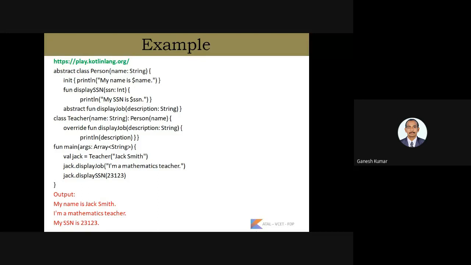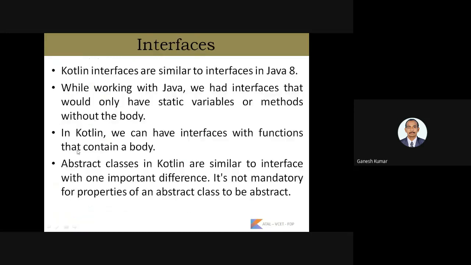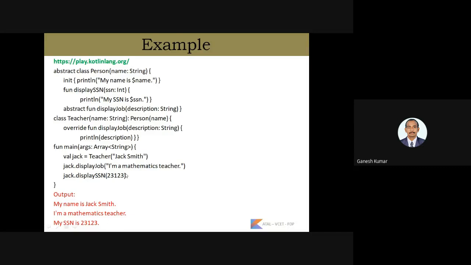And in the class Teacher, that is in the derived class, we override the abstract function displayJob declared in the base class. While running this program, we will receive the output like this. We have created the object for the class Teacher, and we have passed the argument Jack Smith as the person name, that is a string.